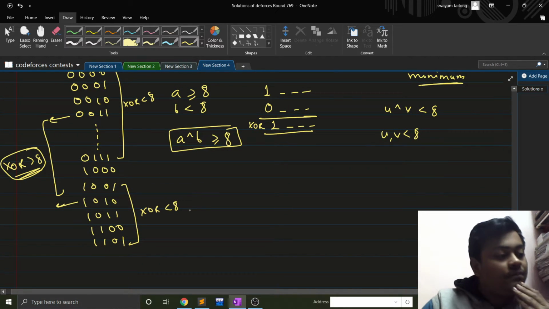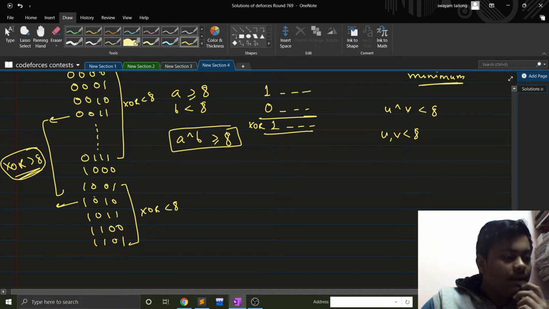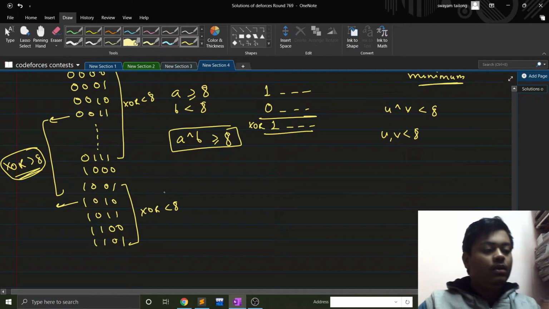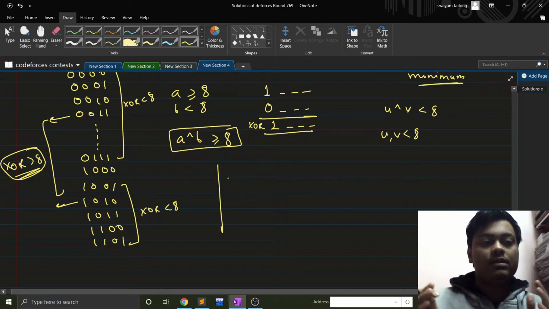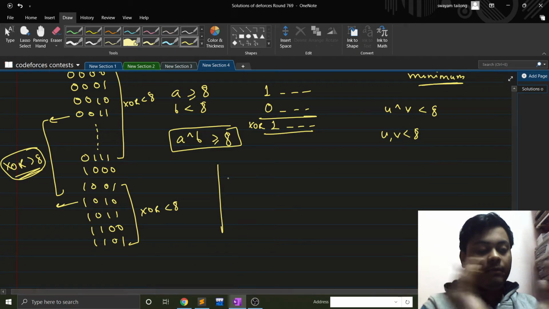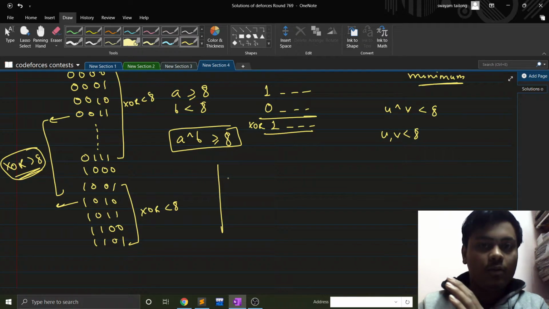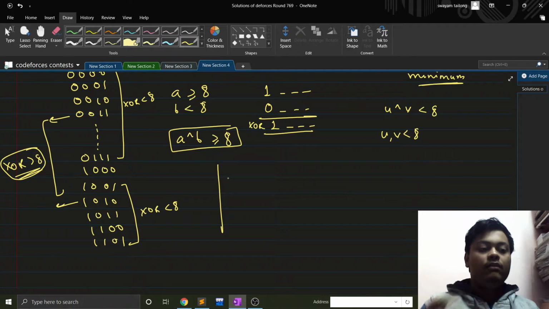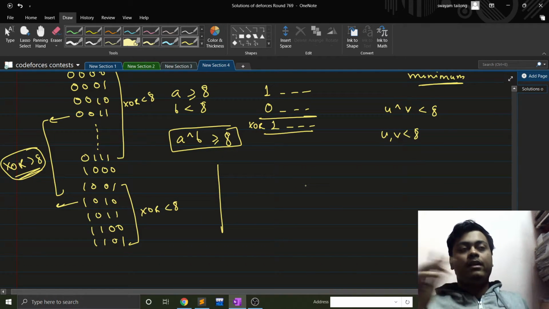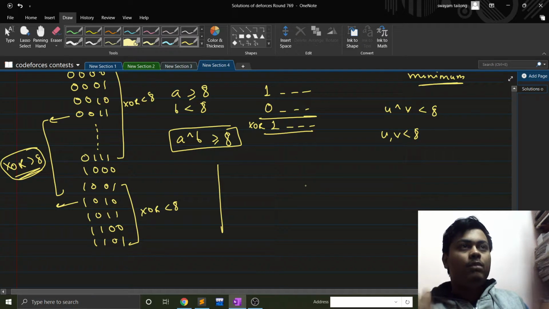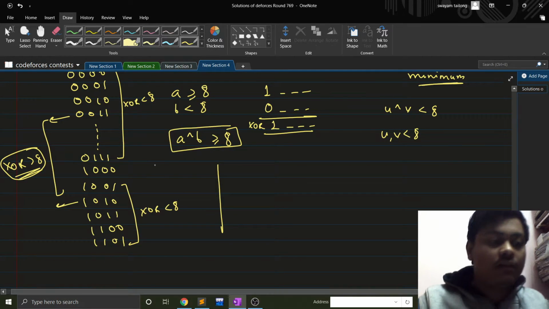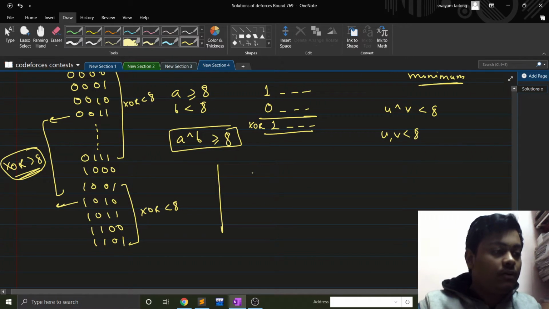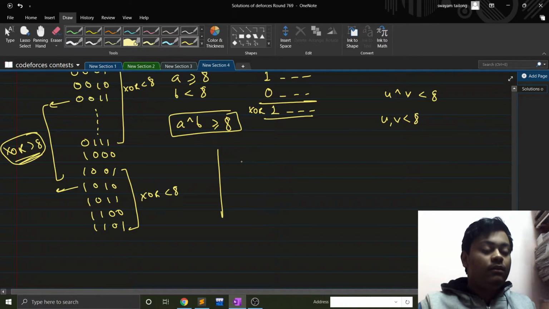So to minimize this XOR, what we can do is just group all the numbers from 8. The numbers which are 8 and above can come in one group, the numbers which are less than 8 will come in another group, and then only one boundary will be there, one separation place where they will be separated. At that place we can put a number which will make that place's XOR exactly equal to 8. When I write it, it will make more sense. For 13 I can do it like this.